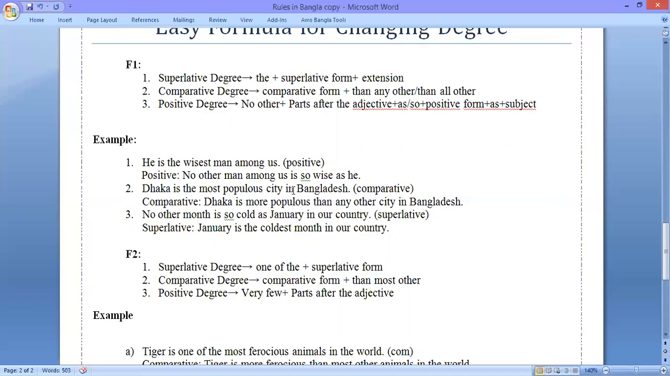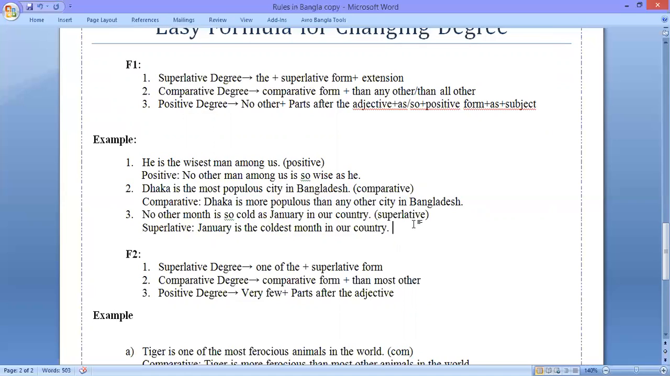If we look at the second sentence, we can see that Dhaka is the most populous city in Bangladesh. So we can say there is the plus superlative form. So if you want to make this comparative, we need to use comparative form plus then any other or then all other. So the solution is Dhaka is more populous than any other city in Bangladesh.